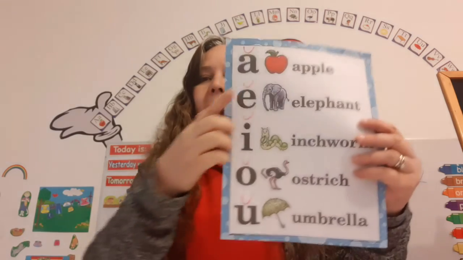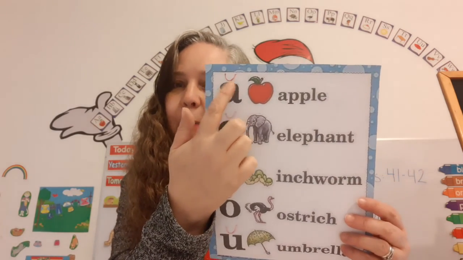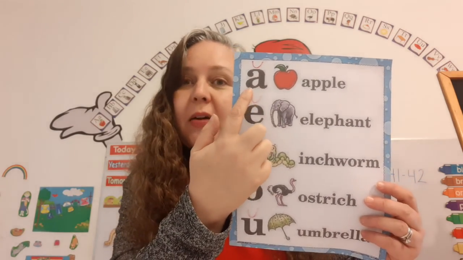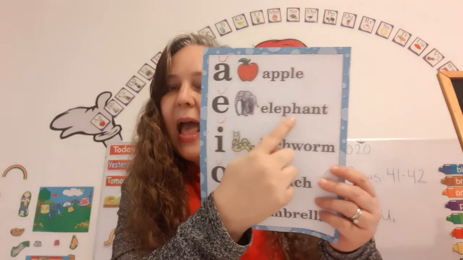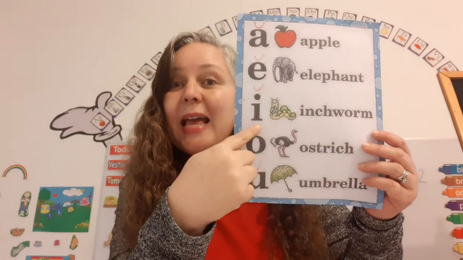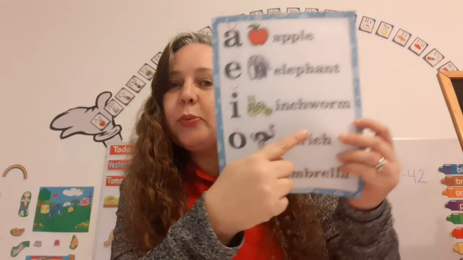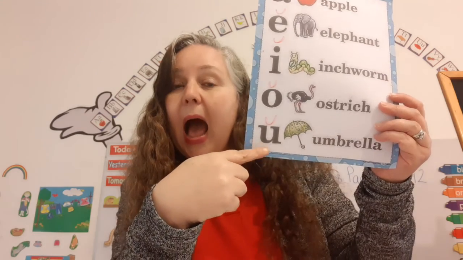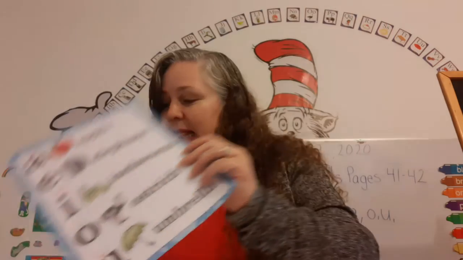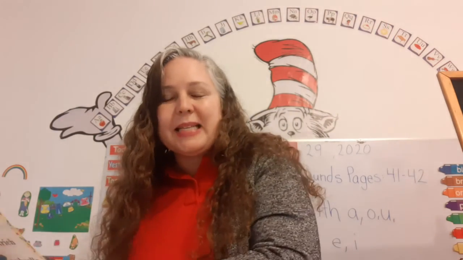And when it's the short sound, we mark it with the happy face. Should we read these? Look, there's a happy face on top of it. So it's the short sound. A, apple. E, elephant. I, inchworm. O, ostrich. U, umbrella. Let's mix it up a bit.